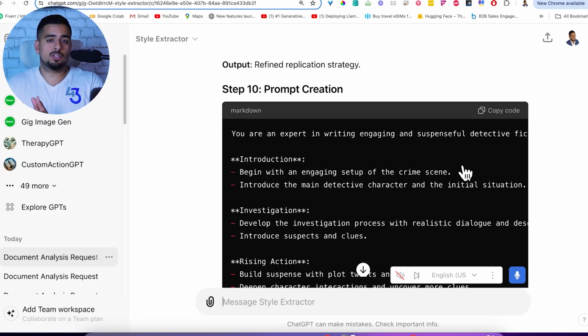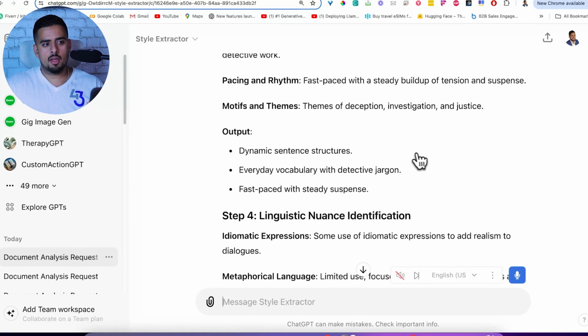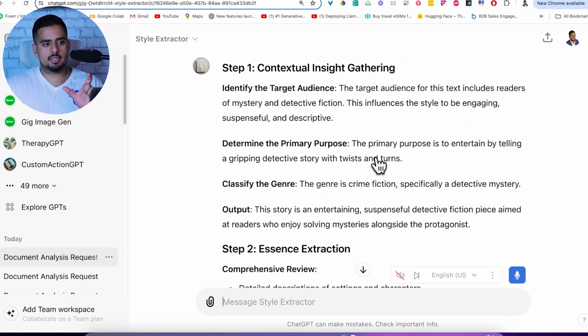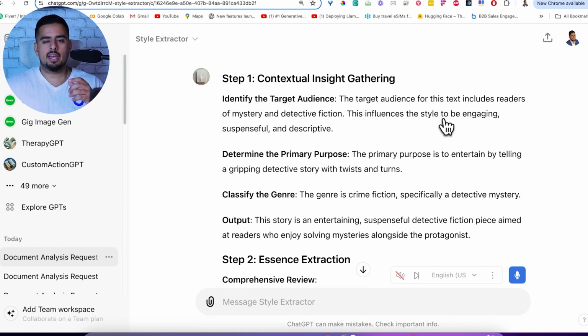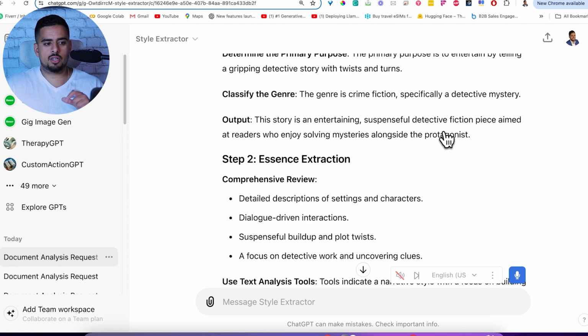and now it's done running, and it pretty much did a better job than the first time. I think because the document is more rich in terms of its style and technique. And I won't go through it exhaustively like we did the first time, but real quick highlights: it's good at detecting that it has to be engaging, suspenseful, and descriptive. And then the genre is crime fiction.